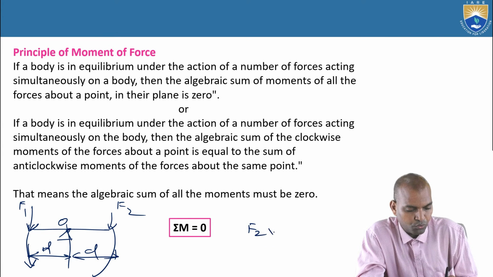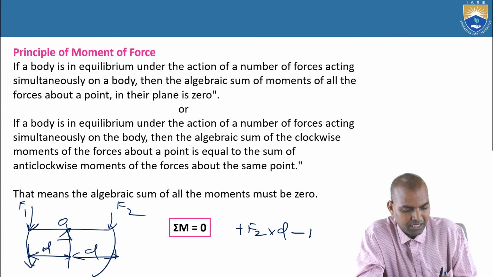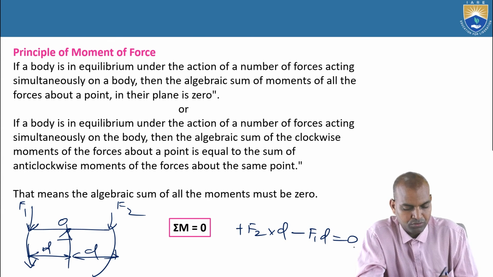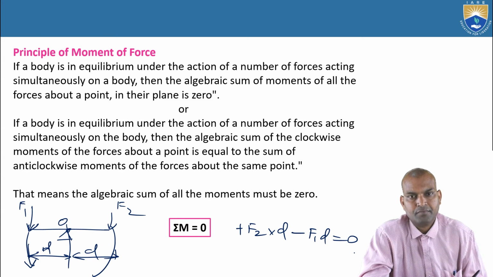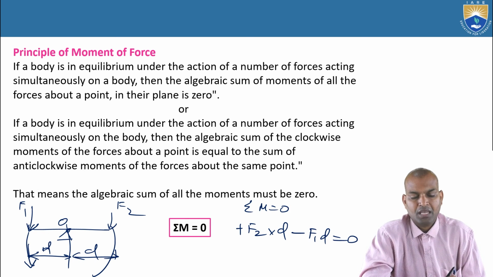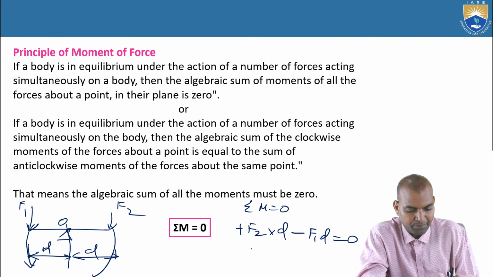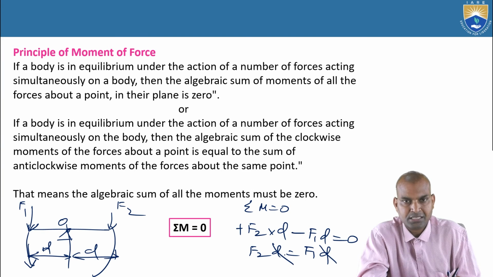So F2 into d about the point O, with the counterclockwise considered positive, minus F1 into d equals 0. Then the body is in equilibrium. If we understand, F1 equal to F2 happens. The d is common, F2 into d equals F1 into d, d gets cancelled, then F1 equals F2.